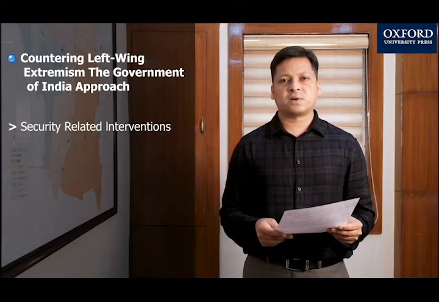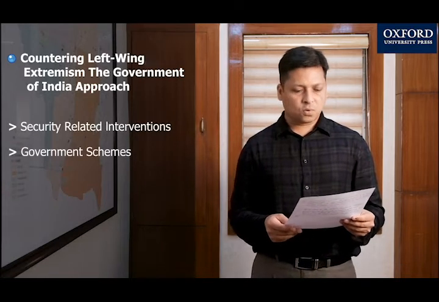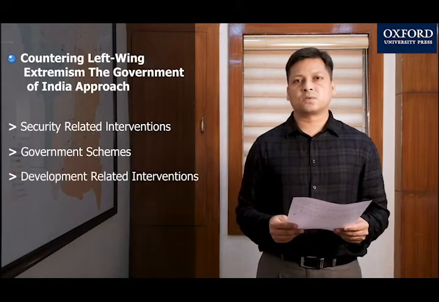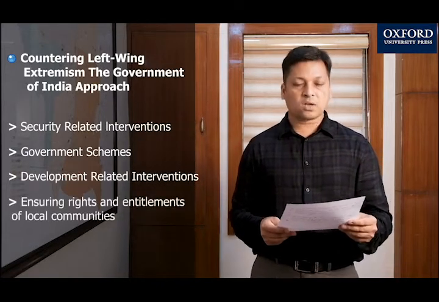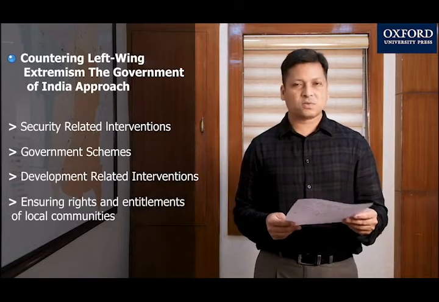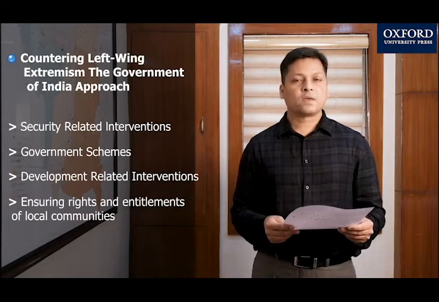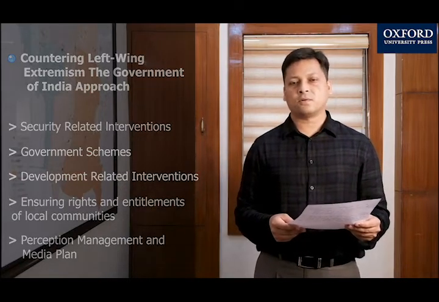And the next part is the government of India's approach to countering left-wing extremism. It is basically the security related interventions. Also includes the Samadhan strategy and some schemes like security related expenditure, SIS scheme and so on. Then there is the development related interventions, building roads and economic and social infrastructure in those areas. Then there is ensuring rights and entitlements of local communities, such as rights over forest produce, job opportunities, strengthening PDS so that food reaches the poorest of the people, and so on. And the last component is perception management and media plan to counter the false propaganda by the Maoists.